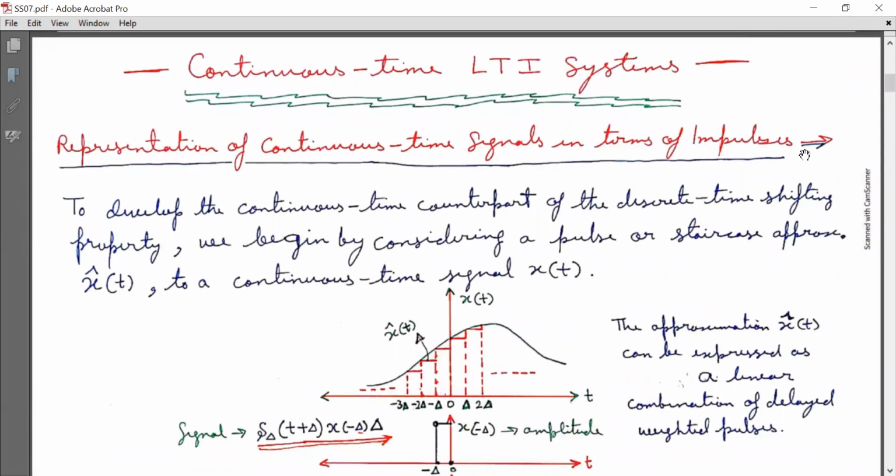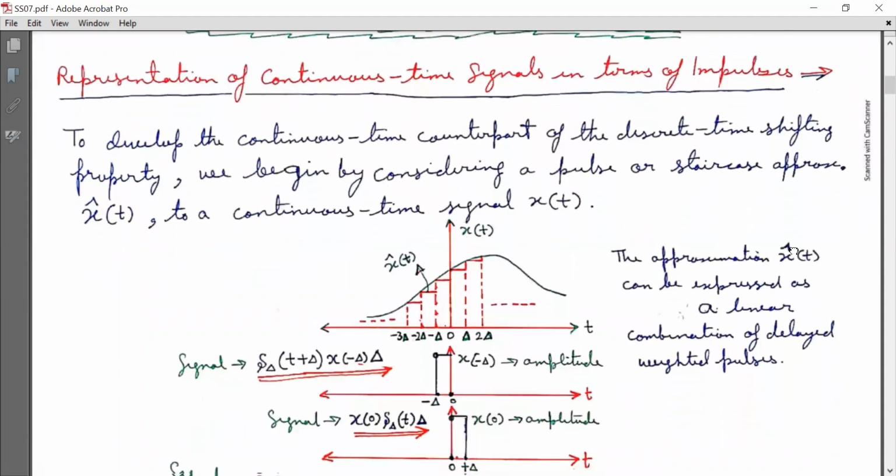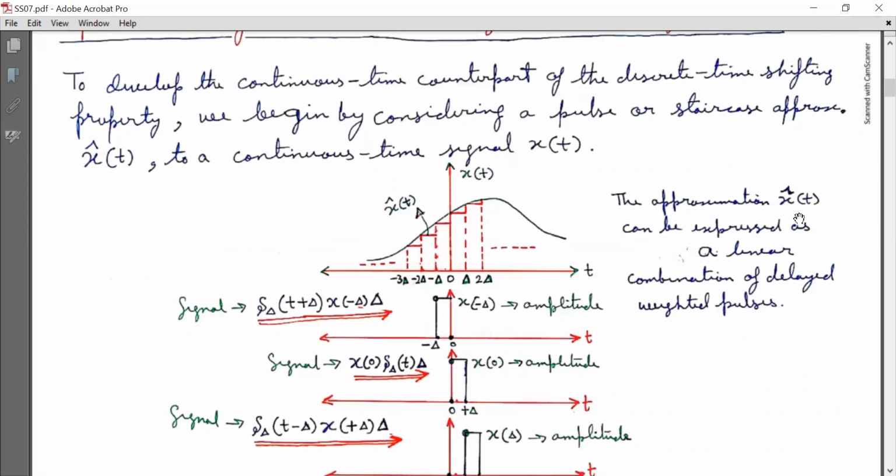Today I'm going to discuss the topic of continuous time LTI systems, that is continuous time linear time invariant systems. First, we will discuss representation of continuous time signals in terms of impulses. Now, to develop the continuous time counterpart of the discrete time shifting property, we begin by considering a pulse or staircase approximation x cap t to a continuous time signal xt.